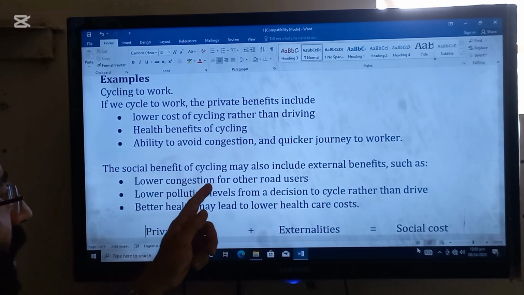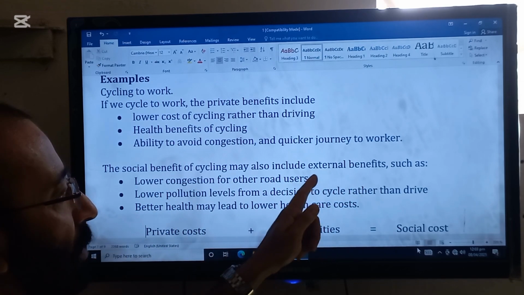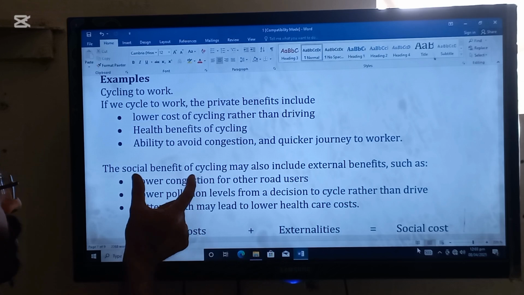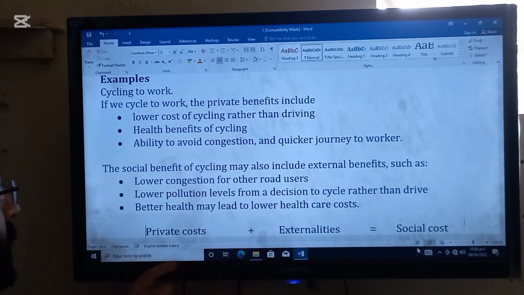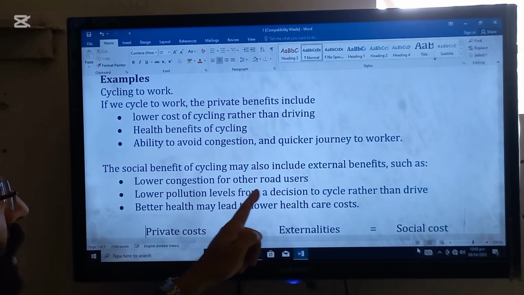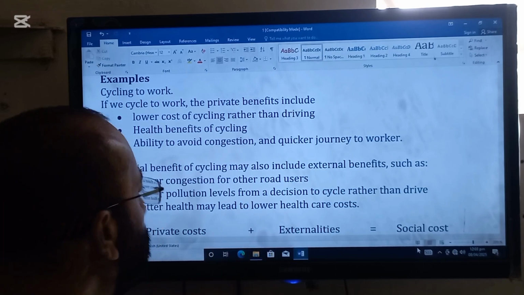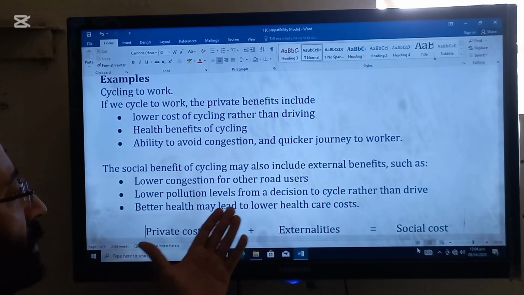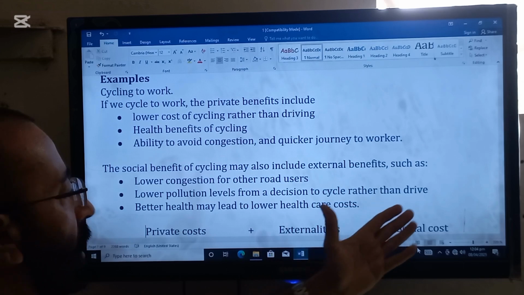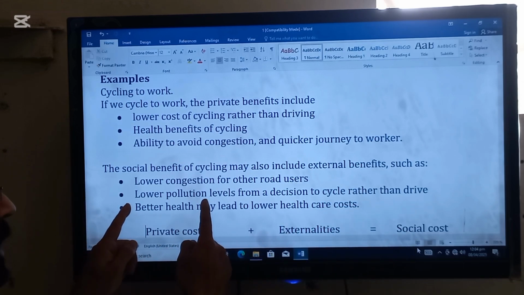Social benefits of cycling may also include external benefits. So external and social benefits are what we are now discussing. Lower congestion for the other road users. So on the roads, lower congestion will be there. Number two, lower pollution levels from the decision to cycle rather than drive. So lower pollution will be there.